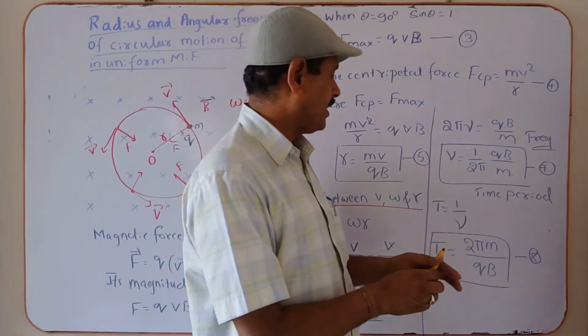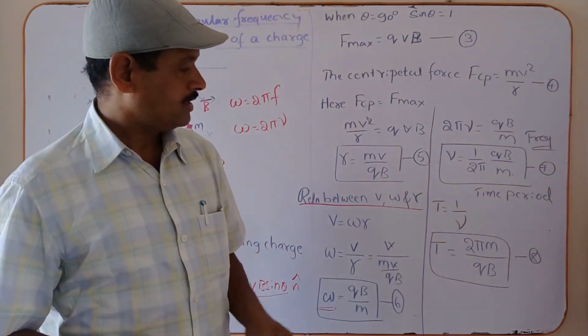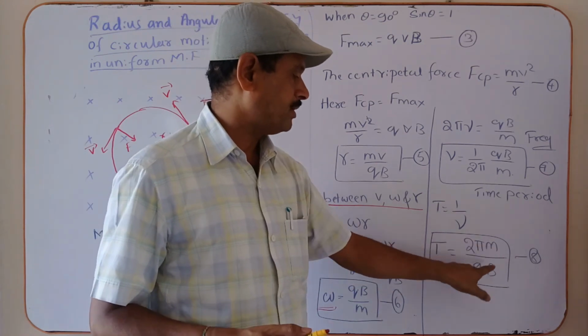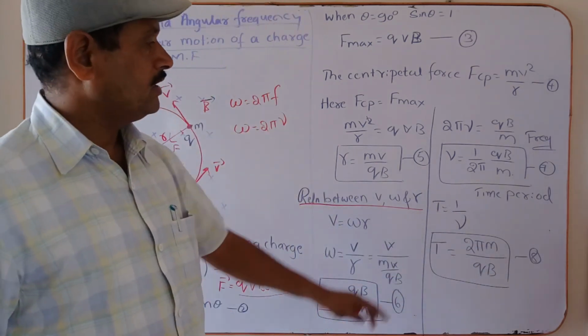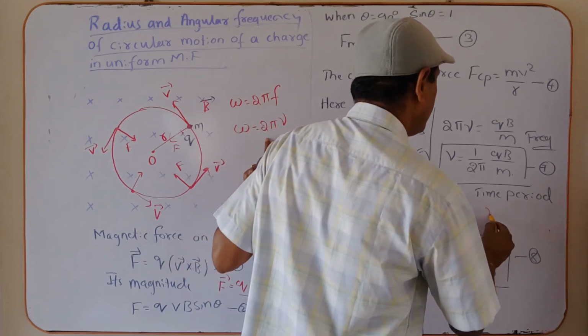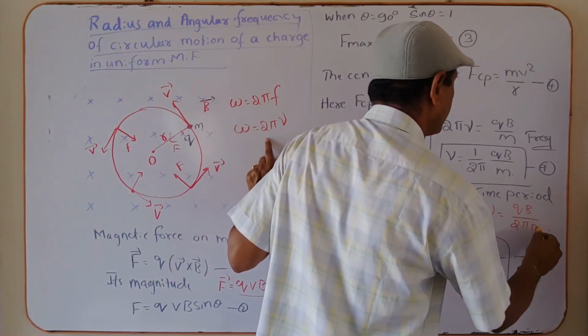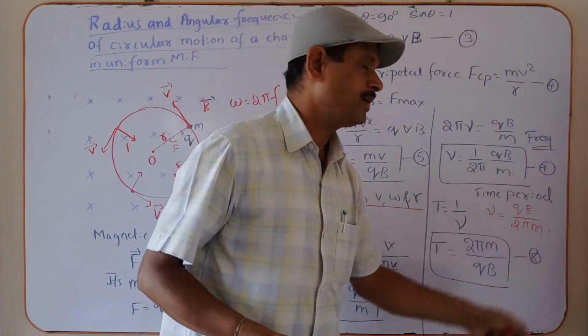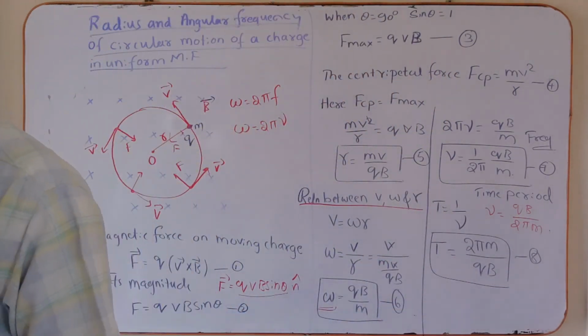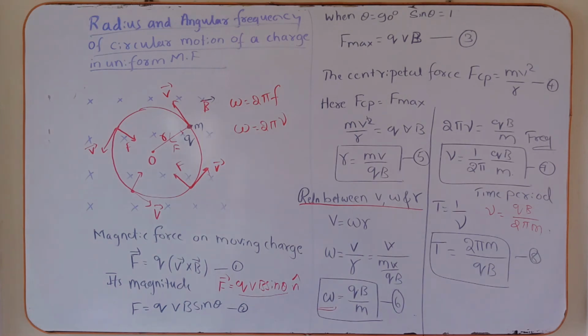Now time period. Time period is the reciprocal of the frequency. Then time period is equal to 2πm divided by qB. If you take the reciprocal, it becomes qB divided by 2πm. So 2πm divided by qB is the expression for the time period, and its reciprocal is the frequency of the circular motion of the charged particle. These expressions are very important for the next point.